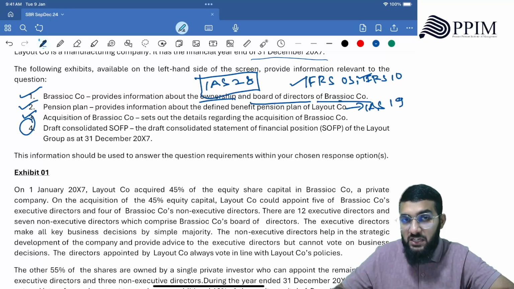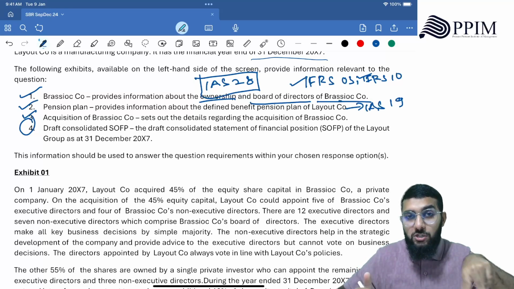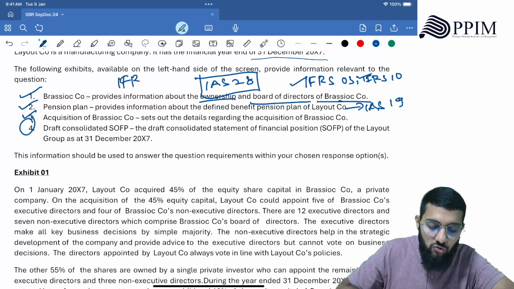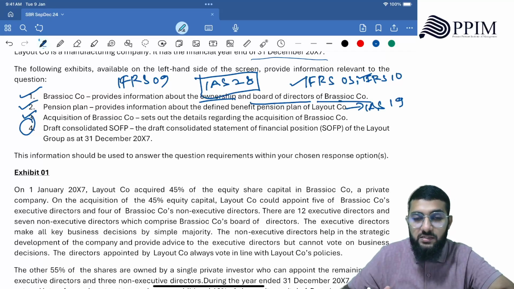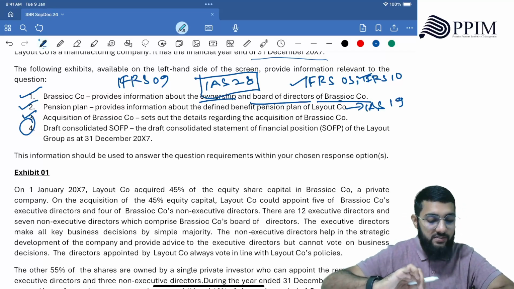If there is no control, it would either be an associate or IFRS 9. So you need to know all these standards and IAS 19 to answer this question. Each question is going to focus on multiple different areas and multiple different standards.